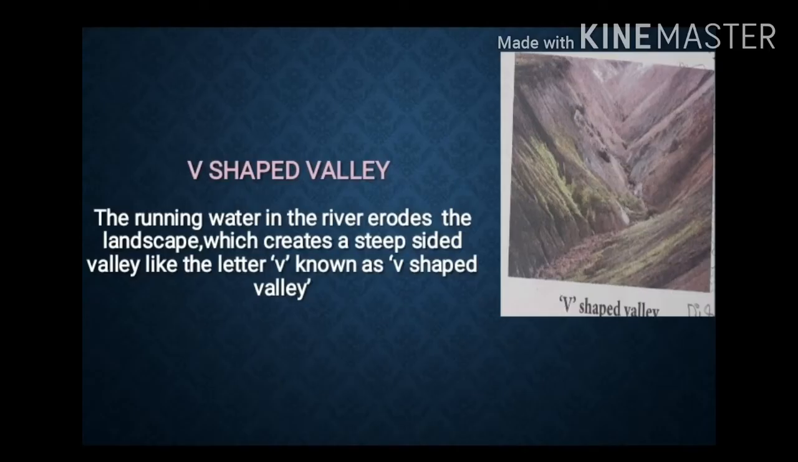V-shaped valley. The running water in the river erodes the landscape, which creates a steep-sided valley like the letter V, known as a V-shaped valley. As shown in the picture, it creates a V-shaped structure and the water flows on that surface, and that is known as a V-shaped valley.